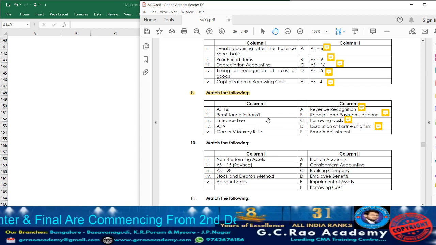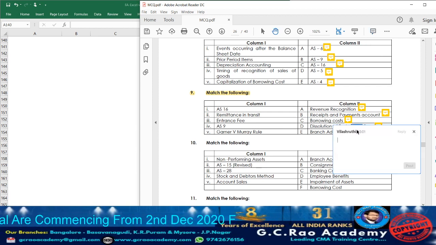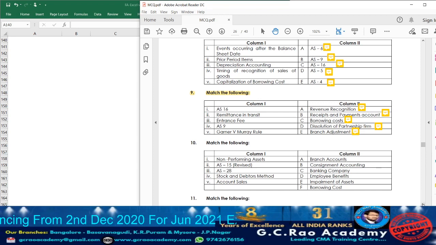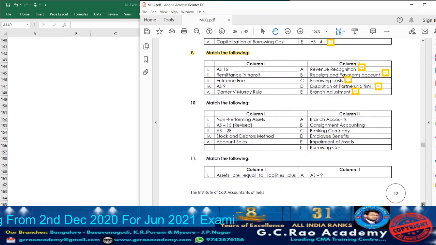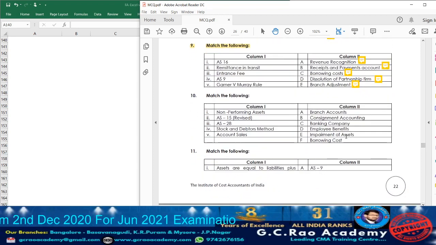Branch adjustment, remittance in transit. So write down point number 2. Okay, with that question 9 is completed. Now moving on to question 10. Let us go through column 1.